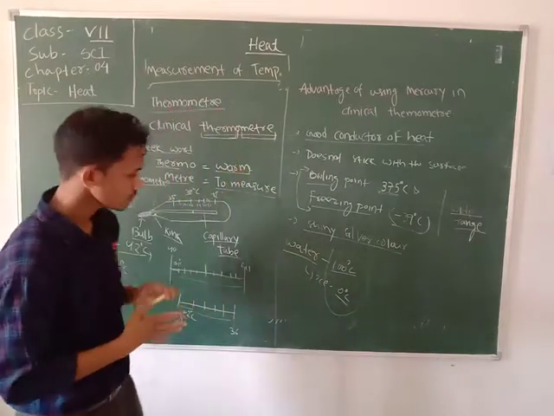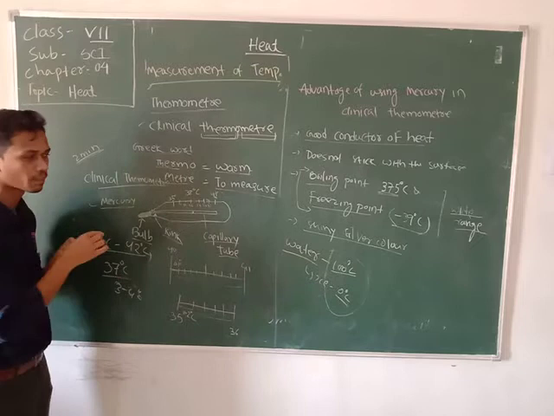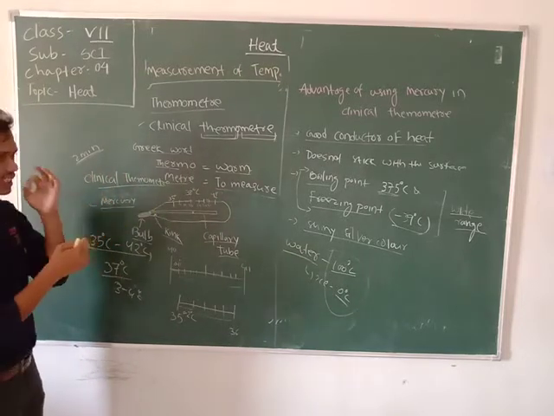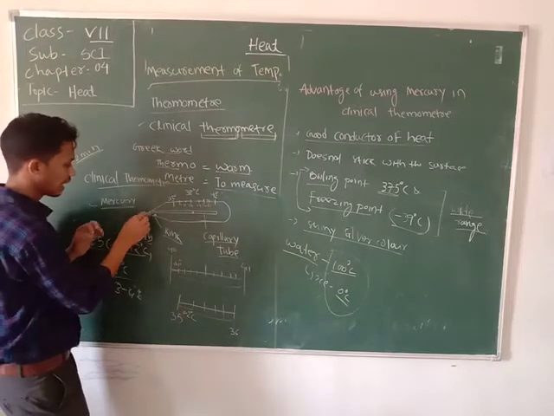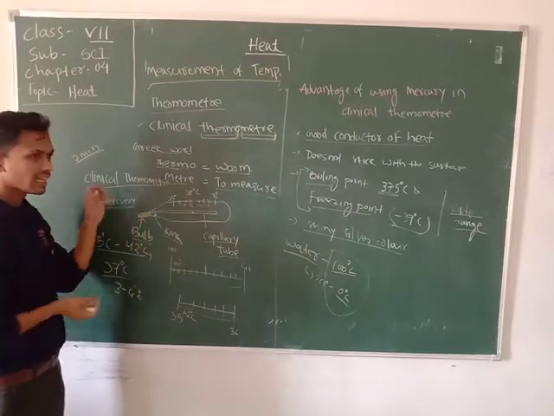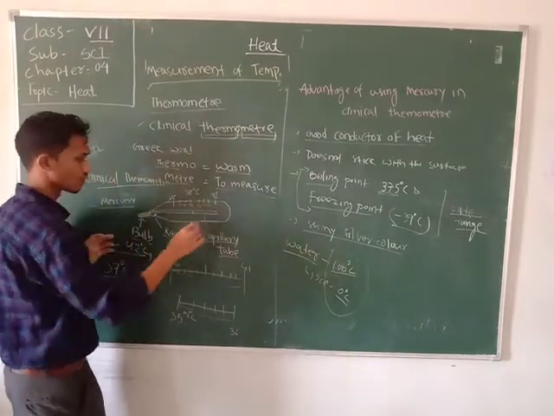Okay, I forgot to discuss the use of the tube. Whenever the thermometer is placed inside our mouth, the bulb has a very thin layer of glass, so it easily captures the heat and the mercury moves forward.